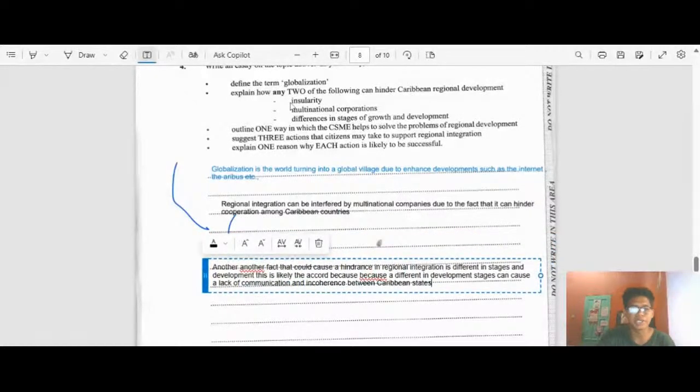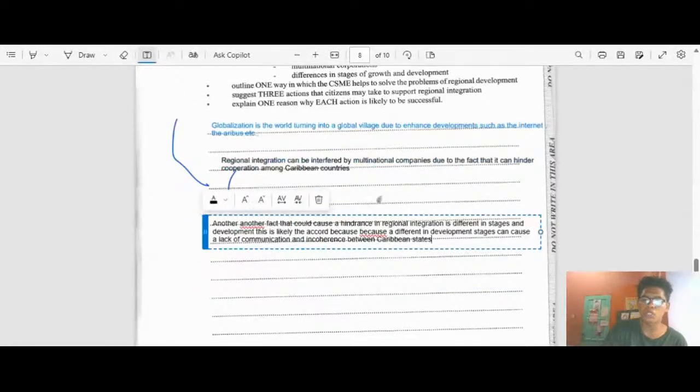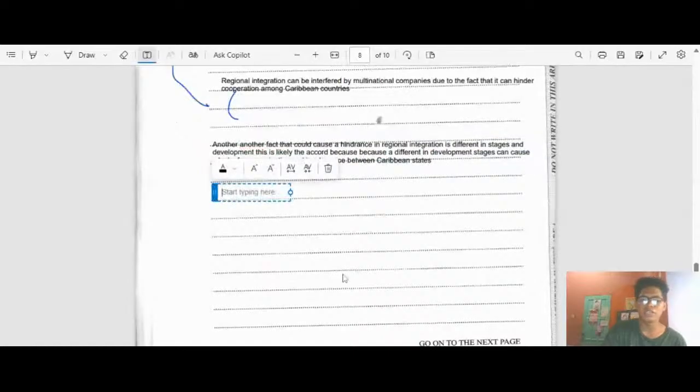We defined the term globalization. We explained how any two of the following can hinder Caribbean regional development. So we have multinational corporations and different stages of growth and development. And it says, suggest one way in which CSME helps to solve the problems of regional development. Easy. This is very easy.